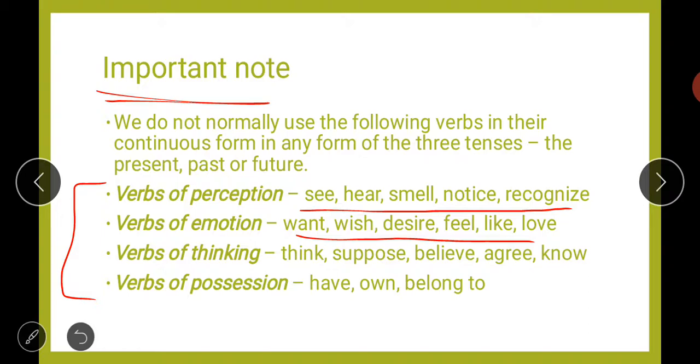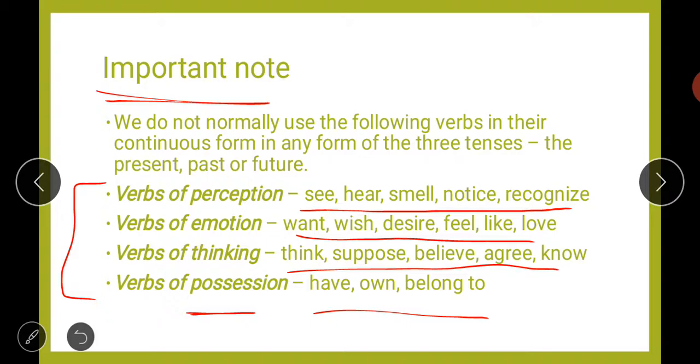Then verbs of thinking, like think, suppose, believe, agree, know, all these also remain the same. Then verbs of possession. Possession means something that belongs to you, something that expresses belongingness. So have, own, belong to, these will remain as they are. We will not use the ing form of these verbs.